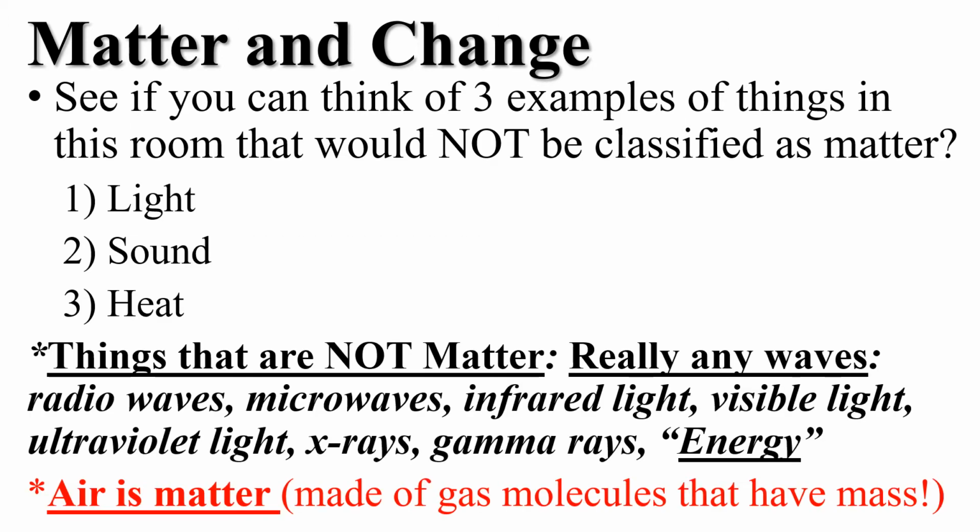So things like light, sound, and heat are not matter. They're waves. Other waves would be radio waves, maybe the visible light portion of the spectrum, the waves that you can see. But again, don't get tricked. Air is definitely matter, and so we consider that to be matter.